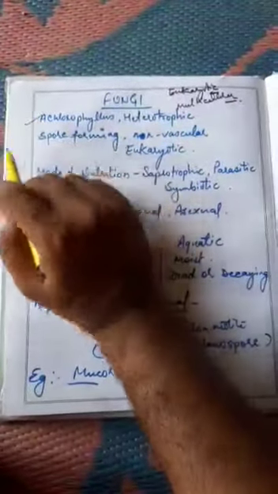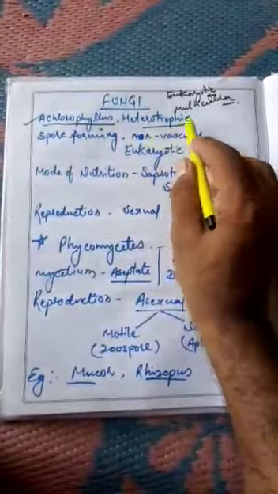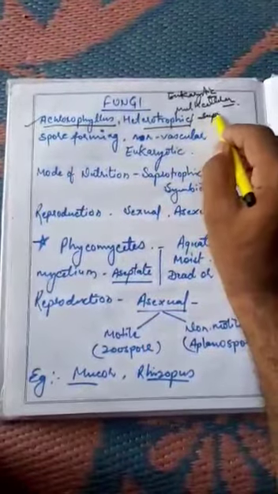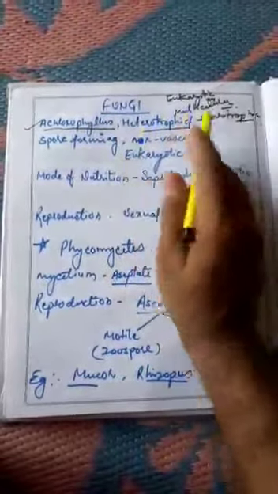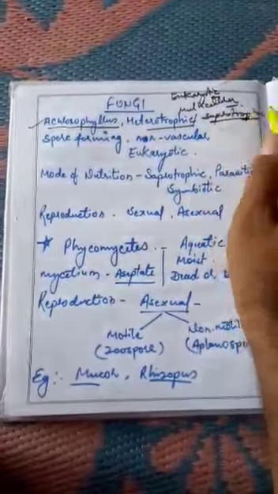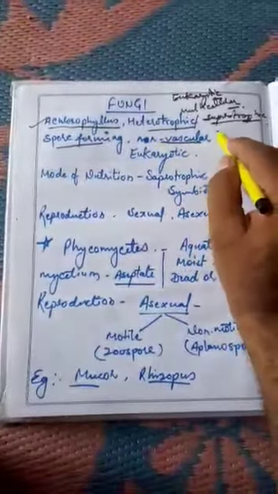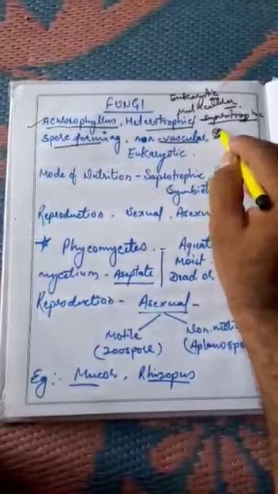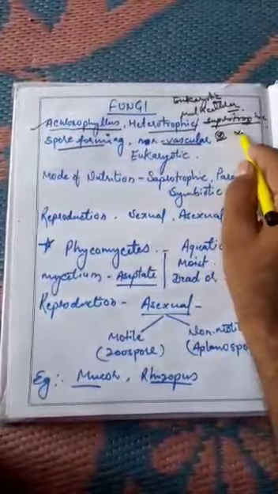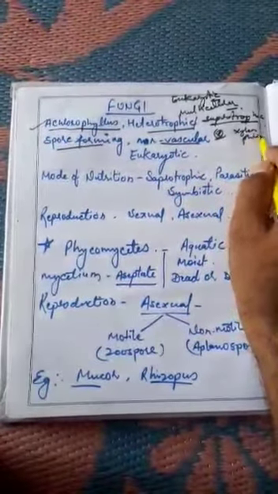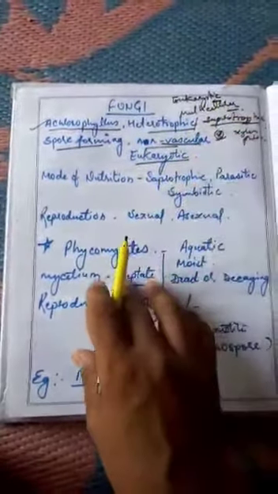They are achlorophyllous. They cannot produce their own food. They are heterotrophic. Mostly they do nutrition by saprotrophic mode. Saprotrophic mode means they feed on dead or decaying material. They are spore forming. They are non-vascular, that means they do not have any part to transport materials in their body, such as in plants there is xylem and phloem. They don't have anything like this, no vascular system. And they are eukaryotic, as I told you earlier.